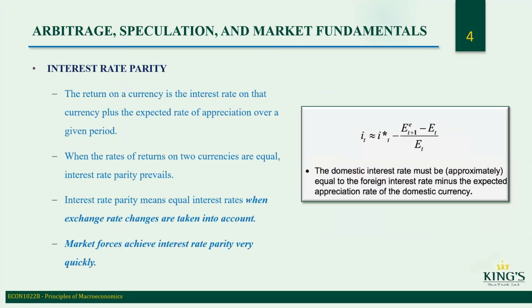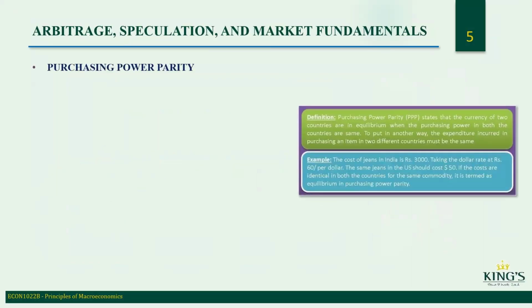Interest rate parity: the return on a currency is the interest rate on that currency plus the expected rate of appreciation over a given period. When the rates of return on two currencies are equal, interest rate parity prevails. Interest rate parity means equal interest rates when exchange rate changes are taken into account. Market forces achieve interest rate parity very quickly.